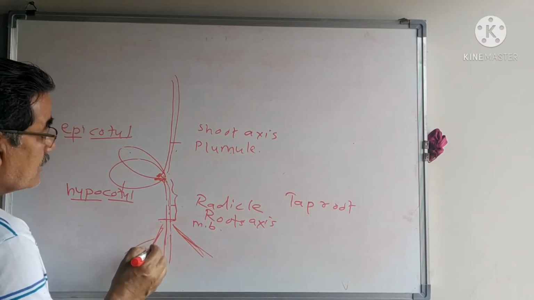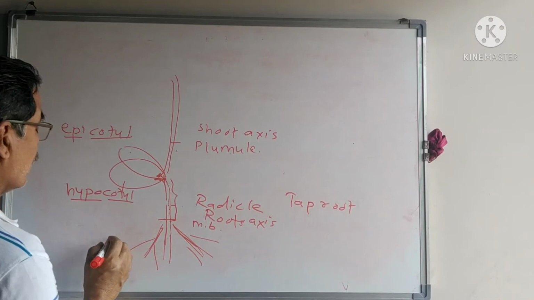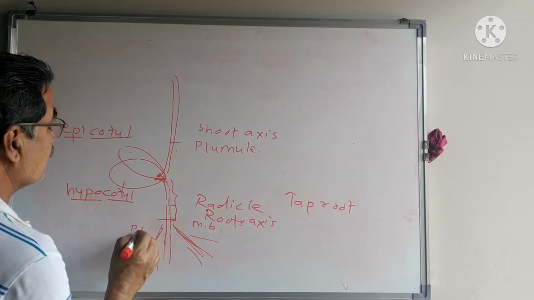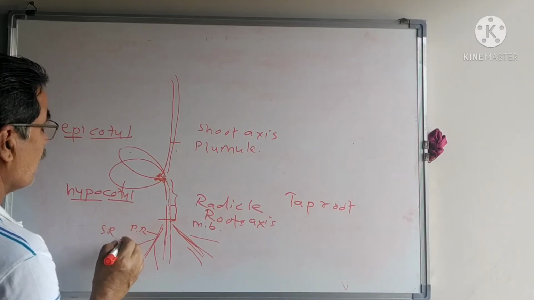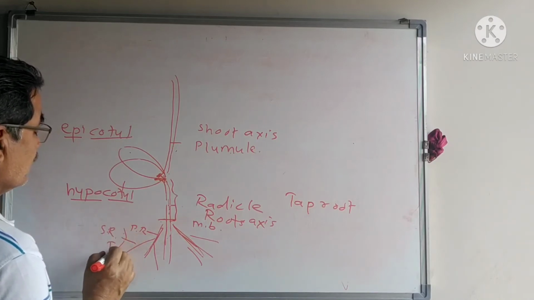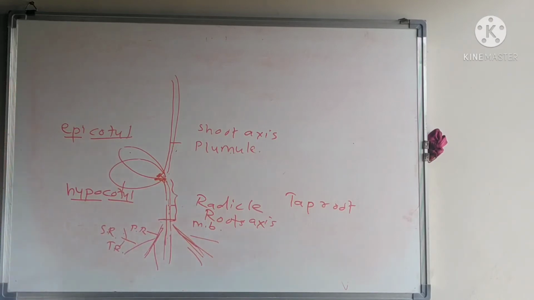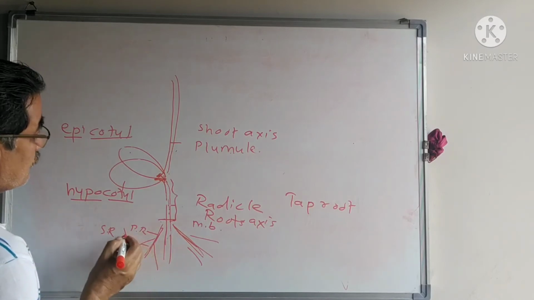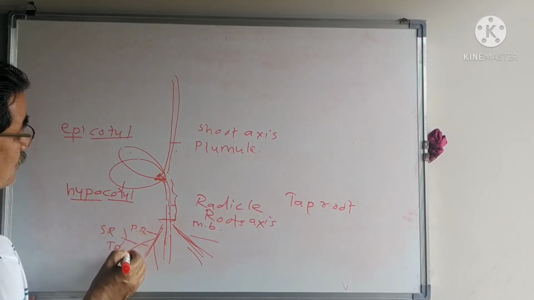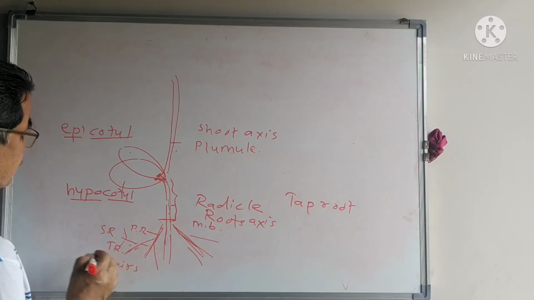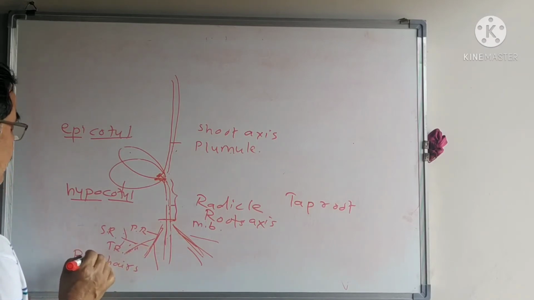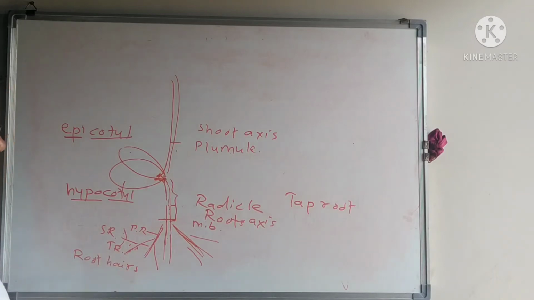On the primary roots, secondary roots are developed, and on the secondary roots, tertiary roots are developed. On the primary, secondary and tertiary roots, small hairs are present. These are known as the root hairs.